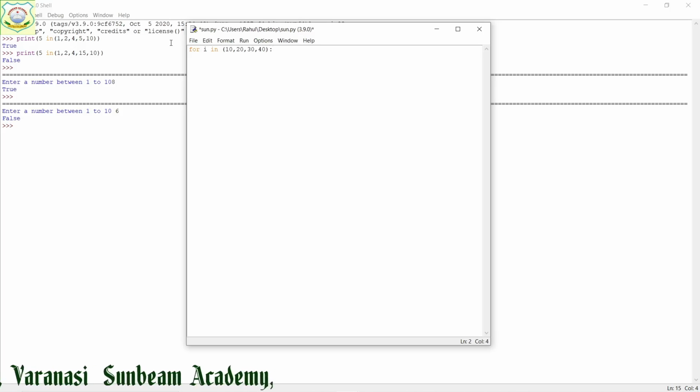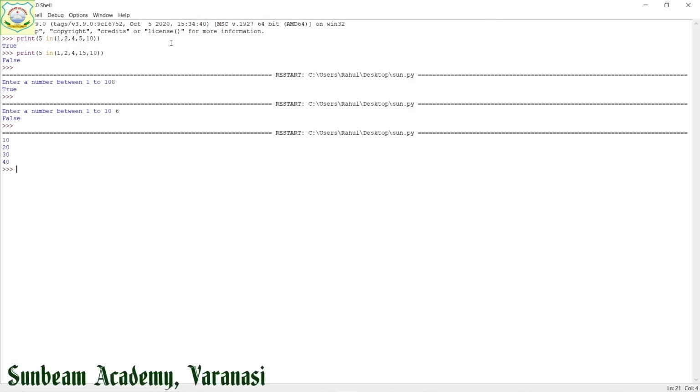After giving these 4 numbers, the same colon creates the for loop. Print, I have given i, right? When I save it and run it, it prints 10, 20, 30, 40, right? It has printed all the values, whatever I have given.